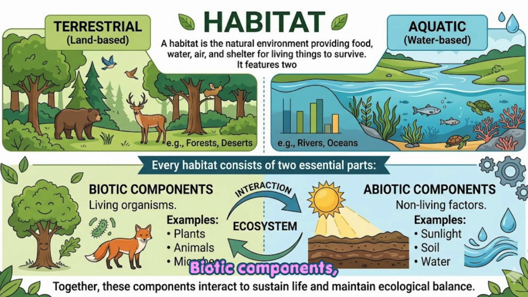Biotic components, living organisms such as plants, animals, and microbes. Abiotic components, non-living factors like sunlight, soil, and water. Together, these components interact to sustain life and maintain ecological balance.